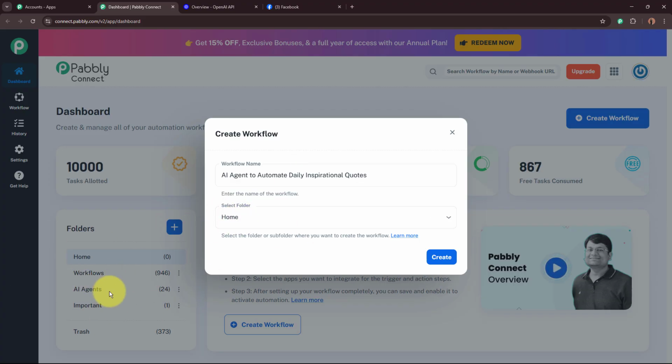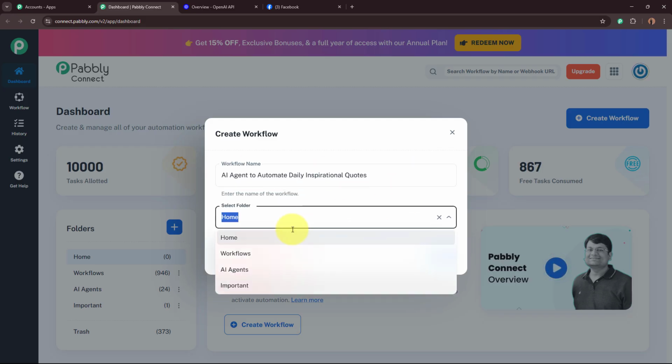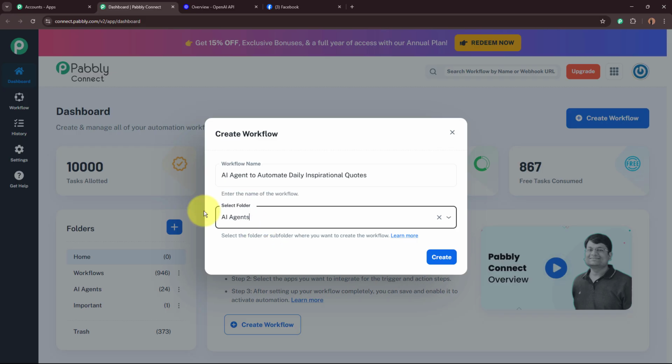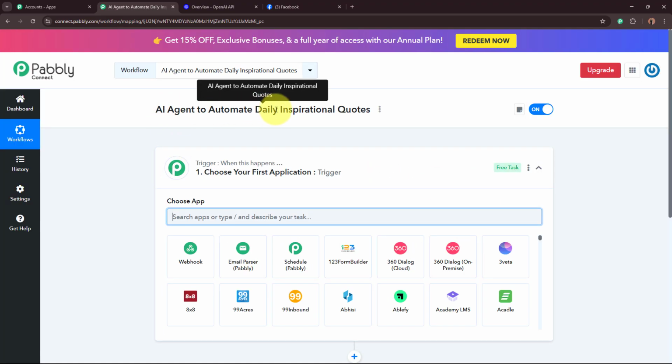And for the folder, on the left side of my screen, you can see I've created multiple folders in my Pabbly Connect account, from which I'm going to select a specific one in which I want to save this workflow. For that, click on this drop down. These are the folders from which I'm going to select AI agents as the folder I want to save this workflow in. After giving the name to the workflow and selecting the folder, I'm going to click on this Create button in order to create a workflow. A workflow is created over here in the name of AI agent to automate daily inspirational quotes.